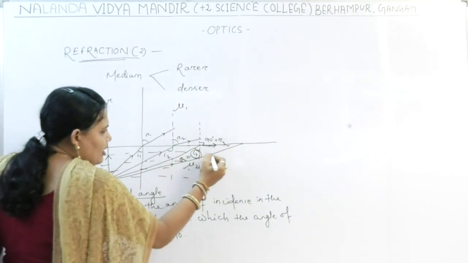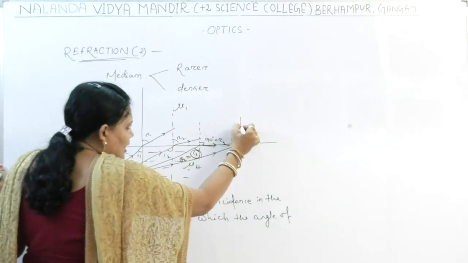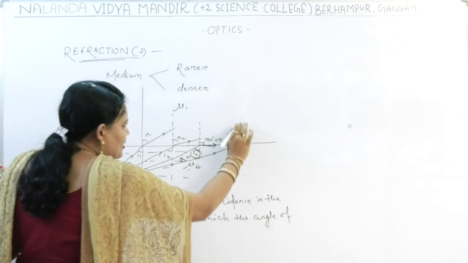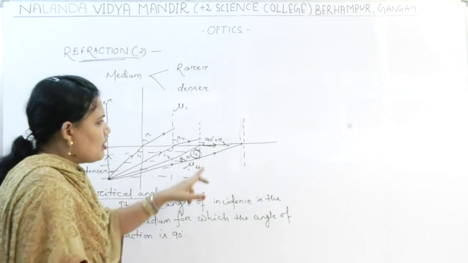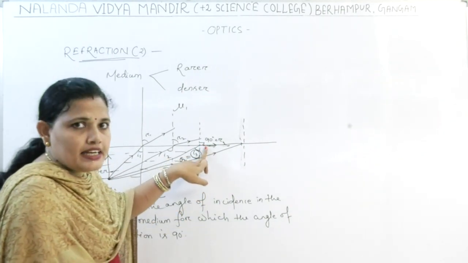So if the angle of incidence is greater than the critical angle, what will happen? Already the angle of refraction is 90 degrees.